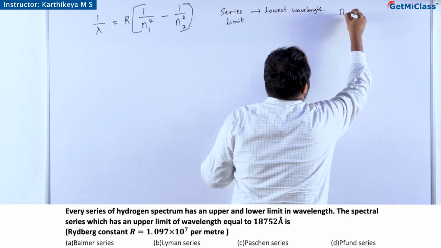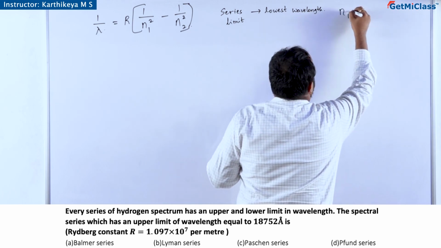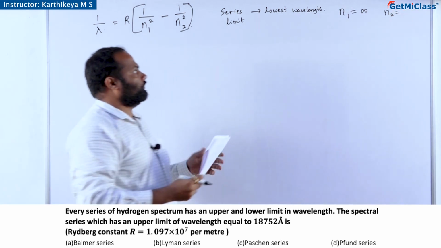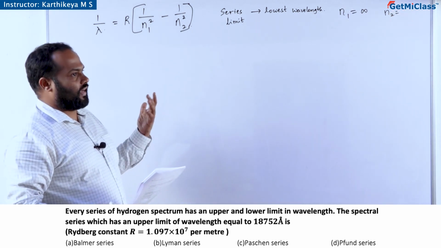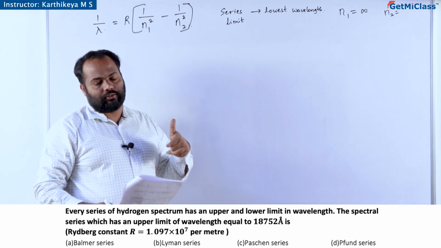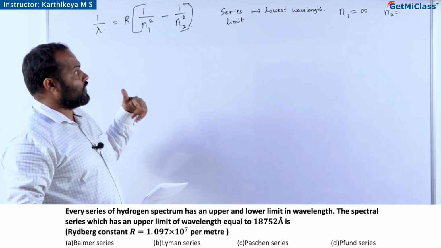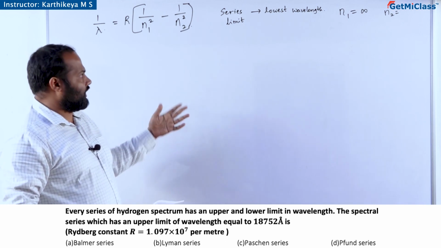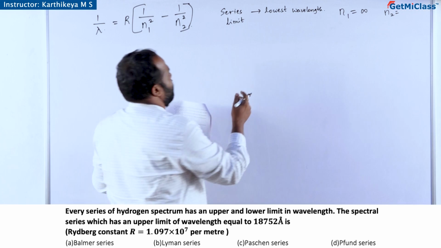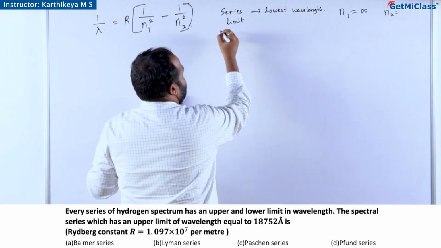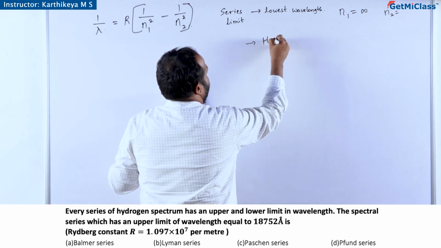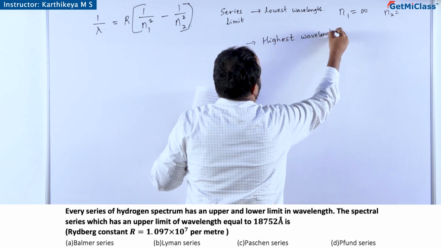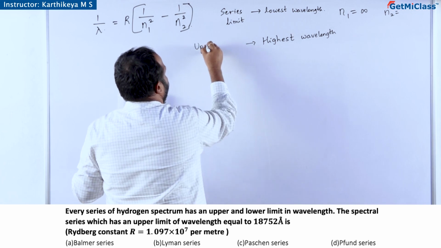Then the transition should be from n2 equal to infinity, and n1 can be 1, 2, 3 like that: 1 for Lyman series, 2 for Balmer series, 3 for Paschen, 4 for Brackett, 5 for Pfund. That is the lowest wavelength. The highest wavelength is called the upper limit.